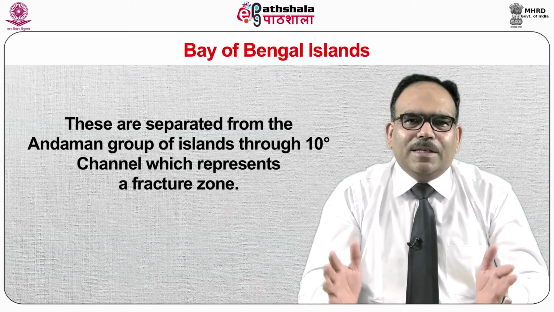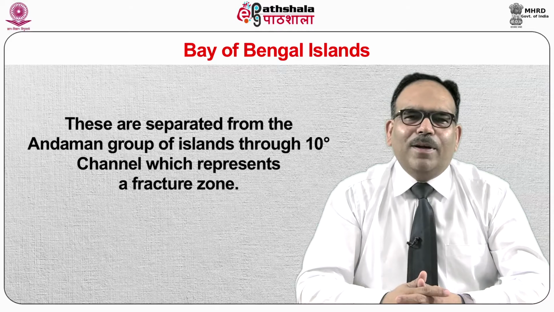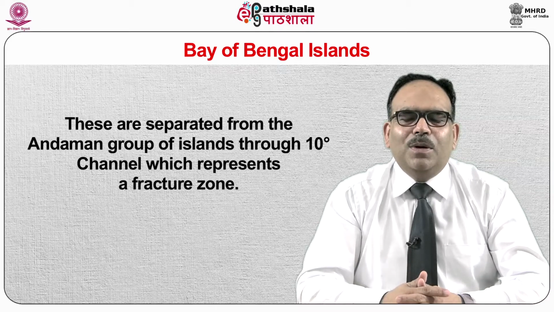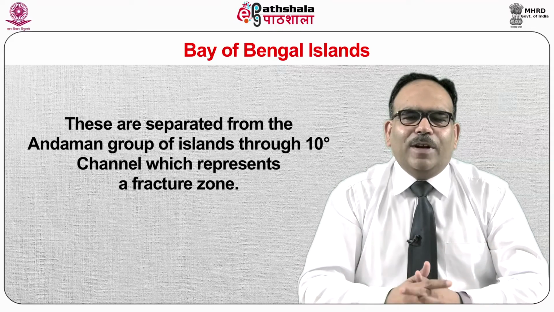These are separated from the Andaman group of islands by the Ten Degree Channel, which represents a fracture zone.